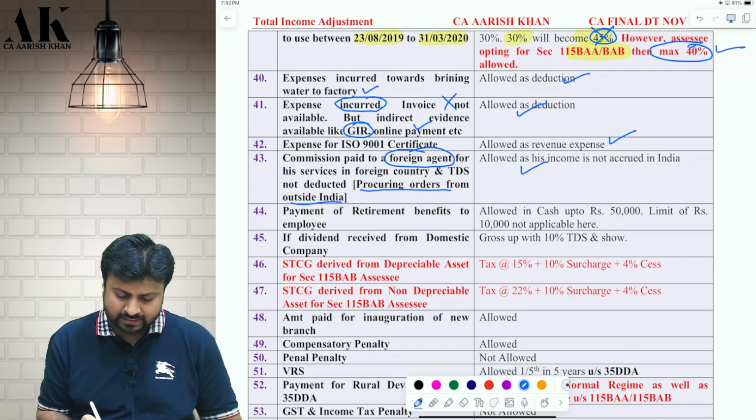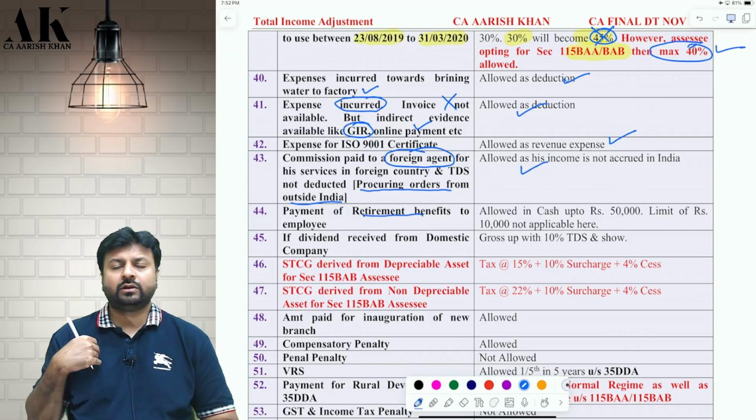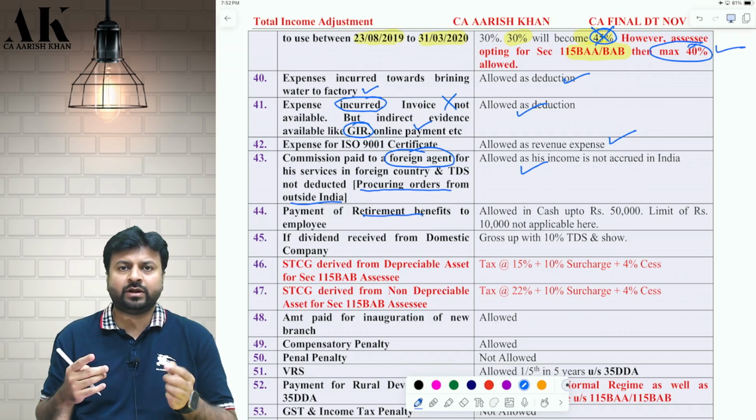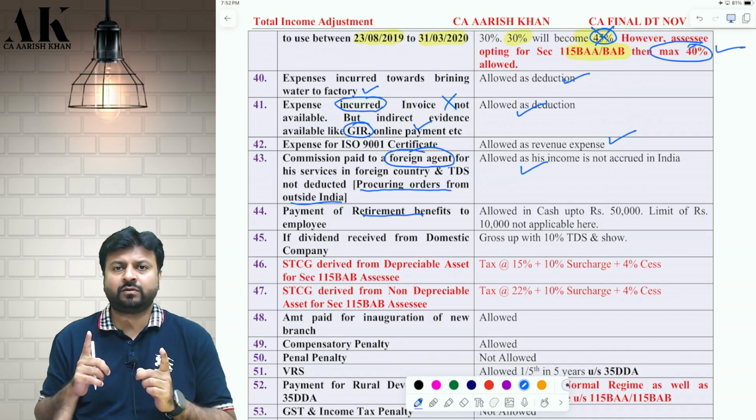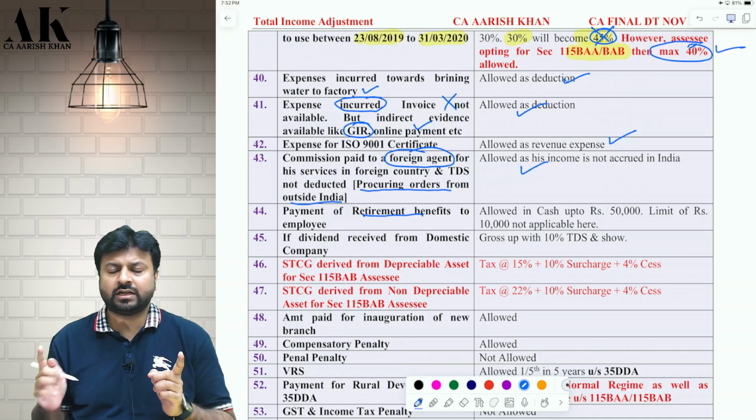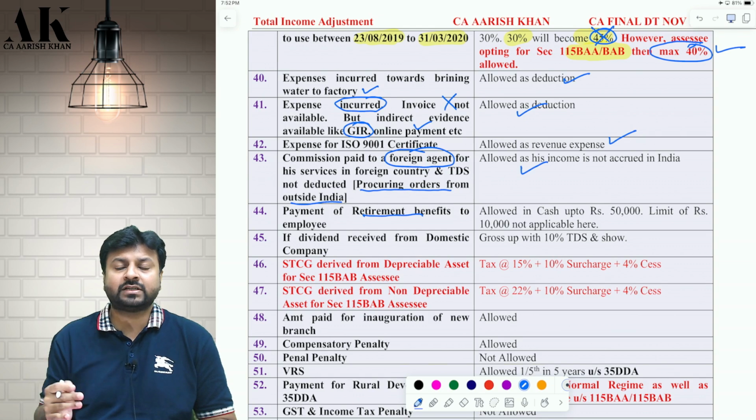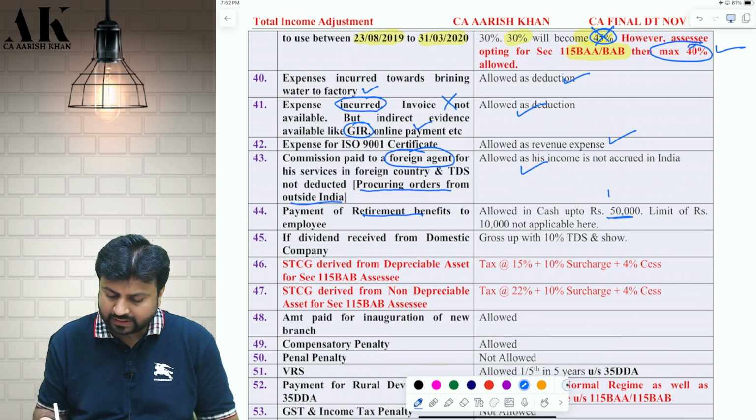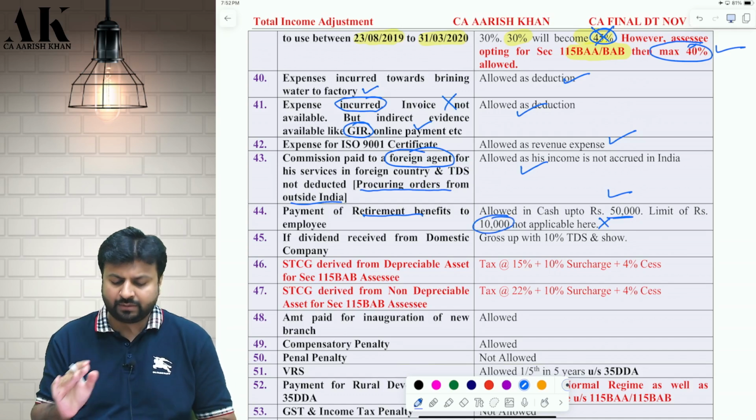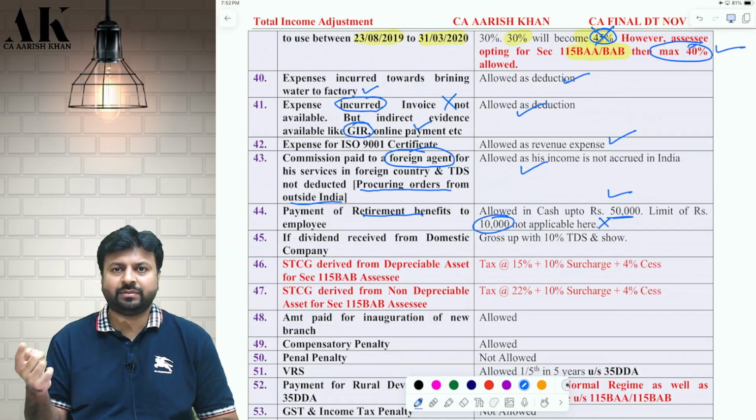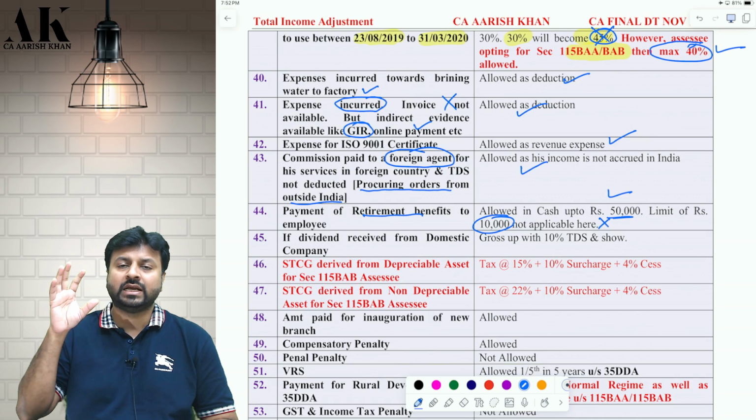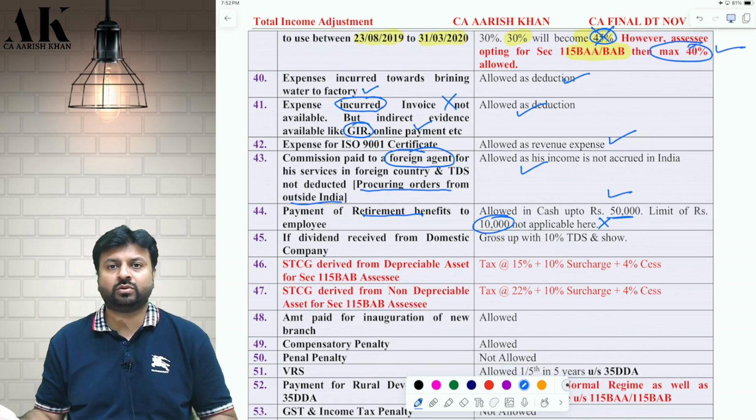Next, if you make some retirement benefit payments to employees: generally, if you make any payment to any person of more than 10,000 rupees in a day, you have to make it by account payee cheque, account payee draft, ECS or such other electronic mode. But for retirement benefits, you can make the payment up to 50,000 in cash. The limit of 10,000 is not applicable for retirement benefit. The limit of 50,000 is applicable if you make any retirement benefit payment like gratuity payment, pension payment, VRS payment, retrenchment compensation payment to employees. Then you can pay up to 50,000 in cash. Okay.